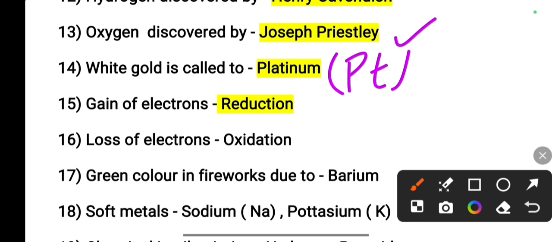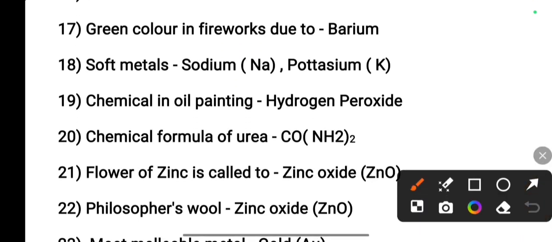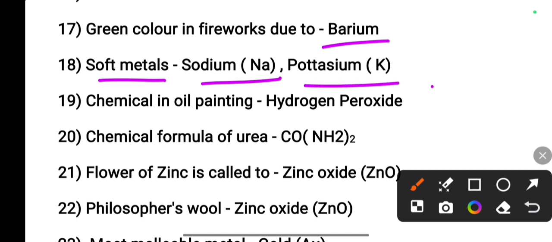Gain of electrons is called reduction reaction, and loss of electrons is called oxidation reaction. Next, green color in fireworks is due to barium. Which metals are called soft metals? That is sodium, and another one, potassium. Chemical used in oil painting: hydrogen peroxide, H2O2.